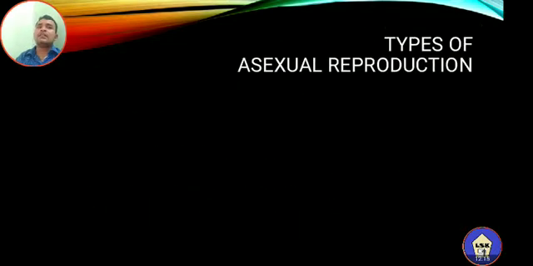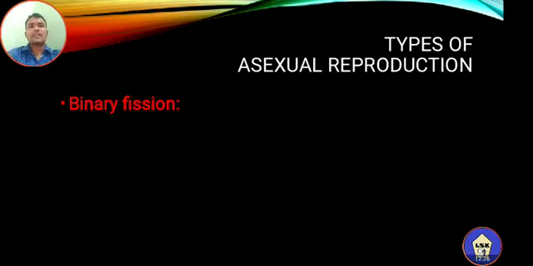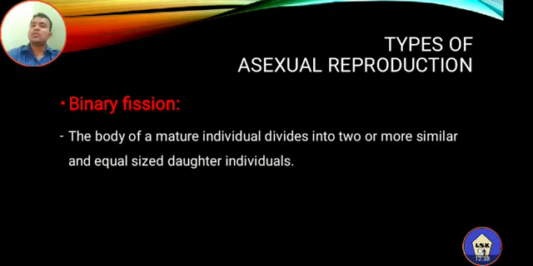Now let us study the different types of asexual reproduction. There are various types of asexual mode of reproduction. Some very important examples are given here. The first example is binary fission, the most common type of asexual reproduction found in lower organisms. What is meant by binary fission? The body of a mature individual organism divides into two or more similar and equal sized daughter individuals. Fission, that is division, is a mode of reproduction, the basic, primitive type of cell division.